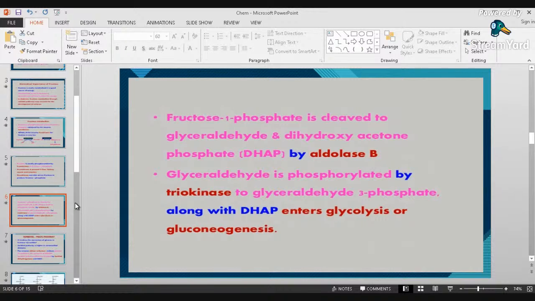Fructose 1-phosphate is cleaved to glyceraldehyde and dihydroxyacetone phosphate, or DHAP, by aldolase B. Glyceraldehyde is phosphorylated by triokinase to glyceraldehyde 3-phosphate, which along with DHAP enters glycolysis or gluconeogenesis.